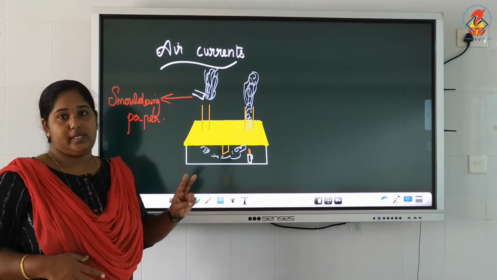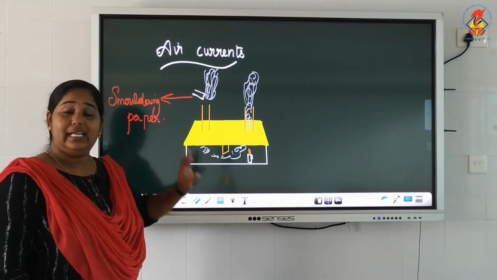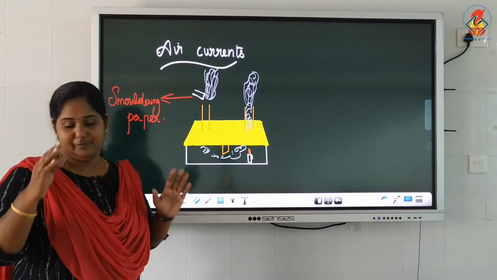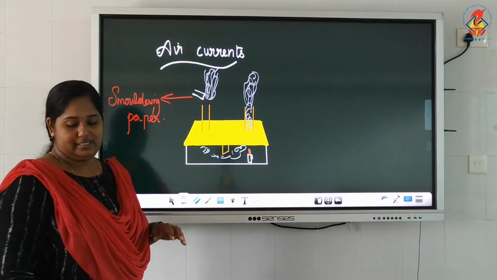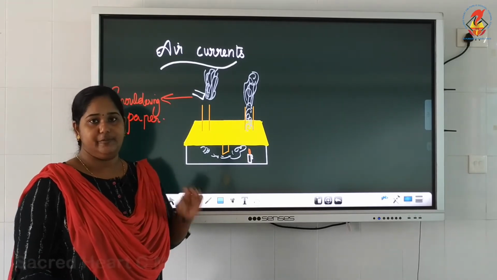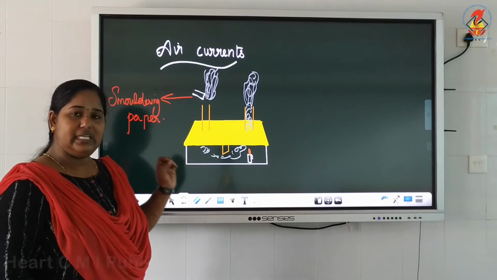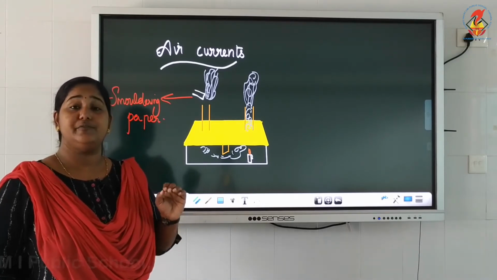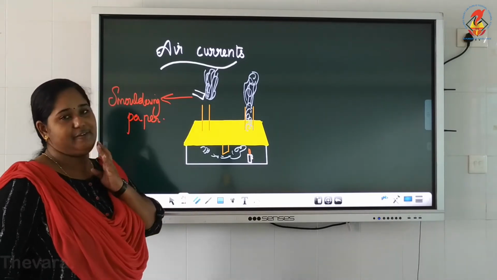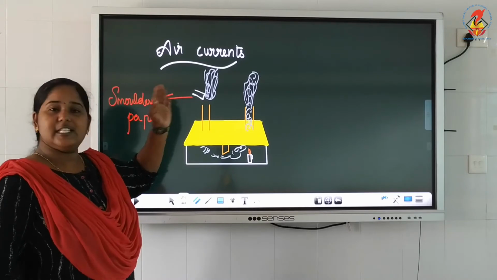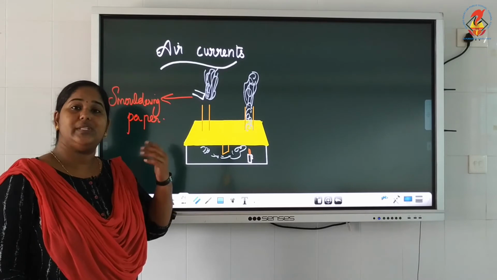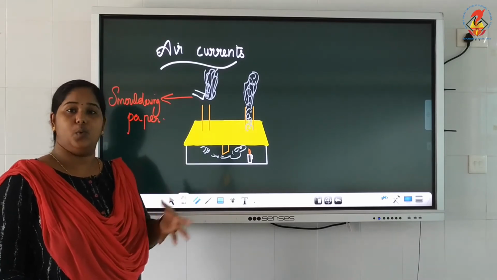Now, we need two more things. A lighted candle and a smoldering paper. This is shown as a smoldering paper. The figure is very clearly given in your textbook, figure 12.4 on page number 103. Okay, just refer to it. So, this is a smoldering paper. Smoldering paper means a paper which does not burn with a flame but produces smoke.